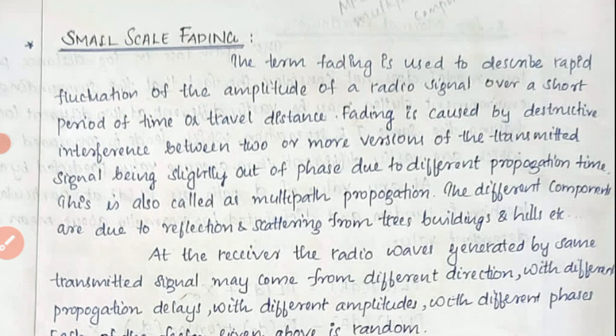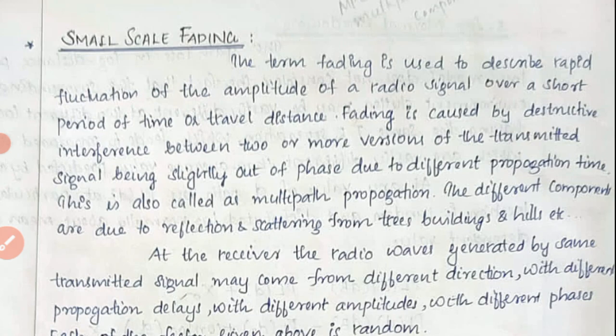We know we are transmitting a signal at the transmitter and receiving the same signal at the receiver side, right? In between the transmitter and the receiver, sometimes the path will be long, sometimes the path will be short, something like that. While traveling from a transmitter to a receiver, the signal undergoes various changes in amplitude. That variation in the amplitude of the signal is called fading.